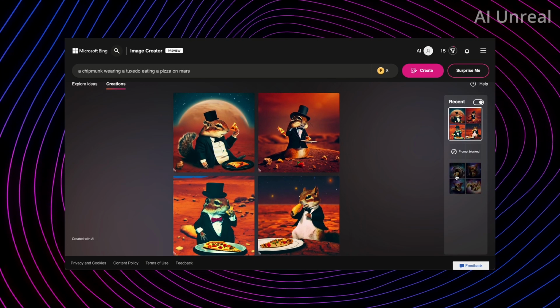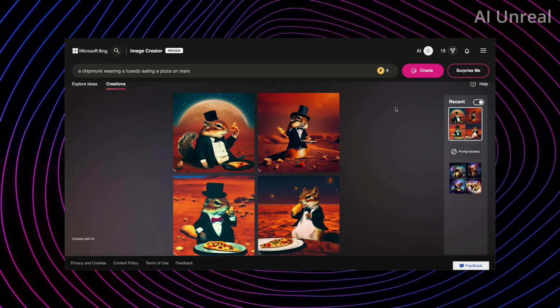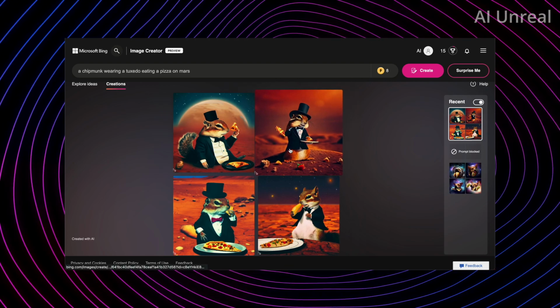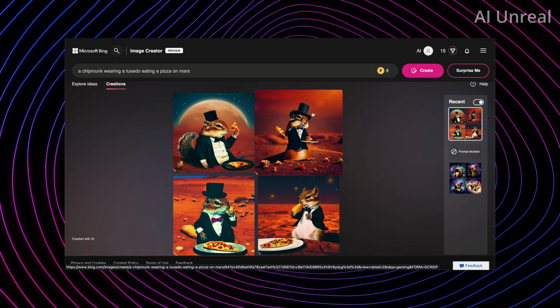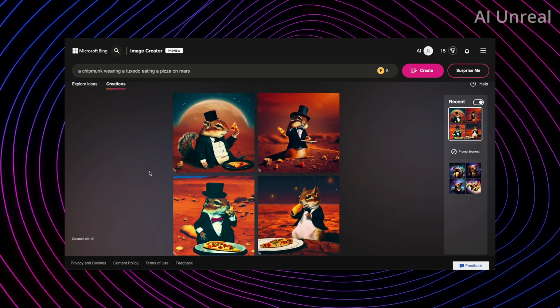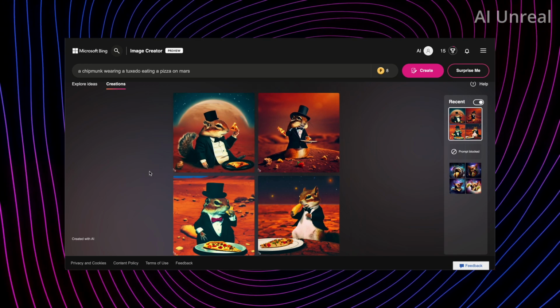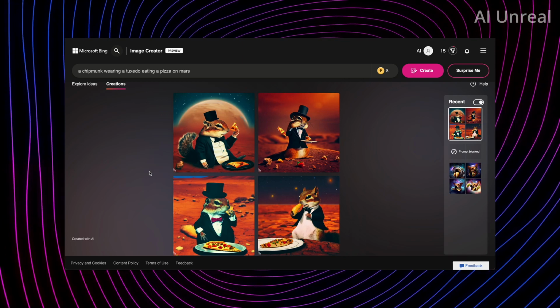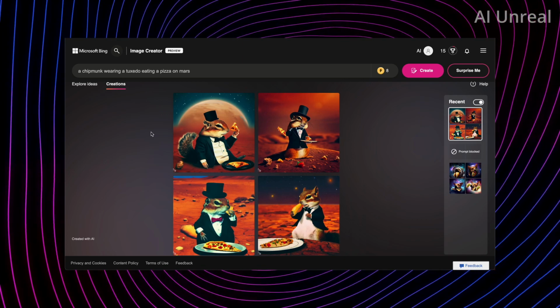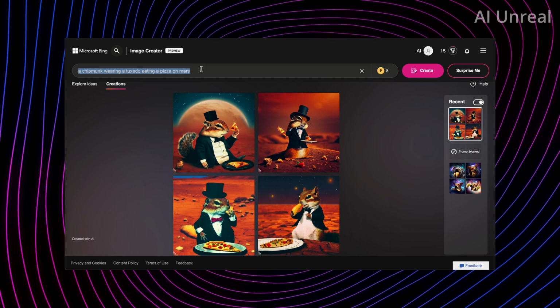You can see this is my previous image I had prior, but let's just take a look really quick. So we have the chipmunk wearing a tuxedo, eating a pizza, and it looks like Mars. Now in terms of realism, it's definitely not even close to Midjourney. So let's do this. Let's copy this exact prompt.